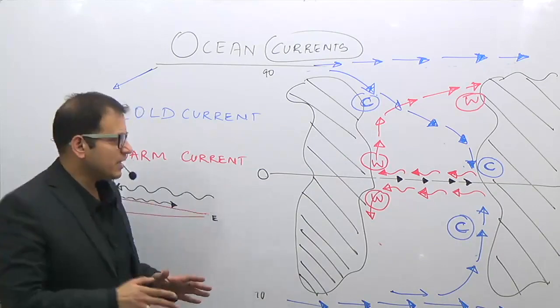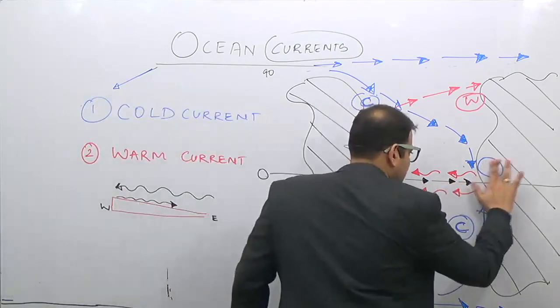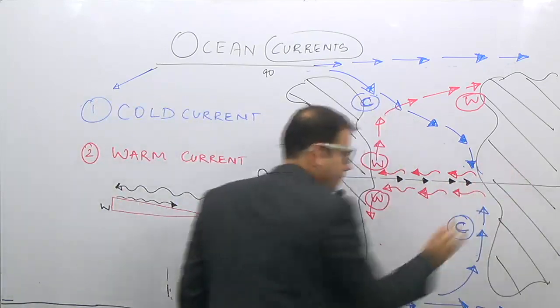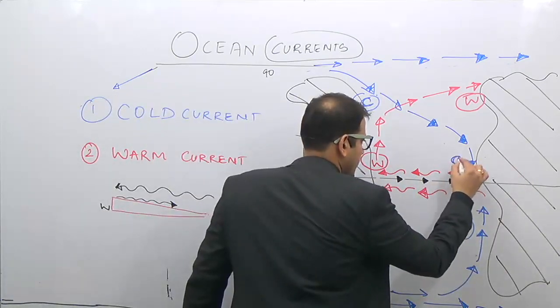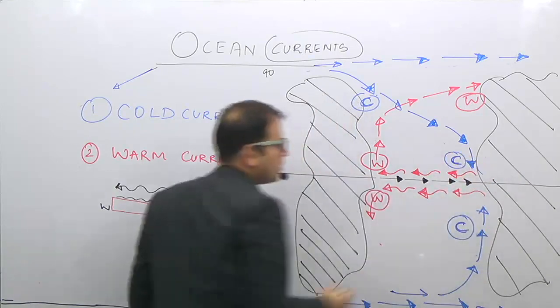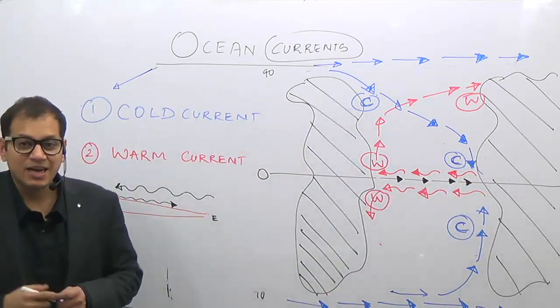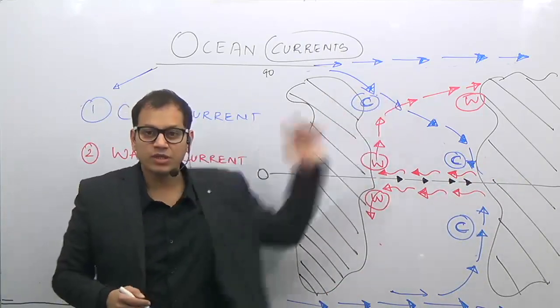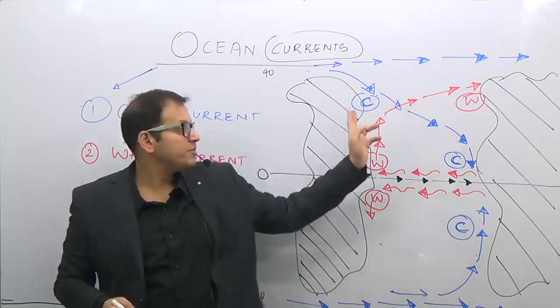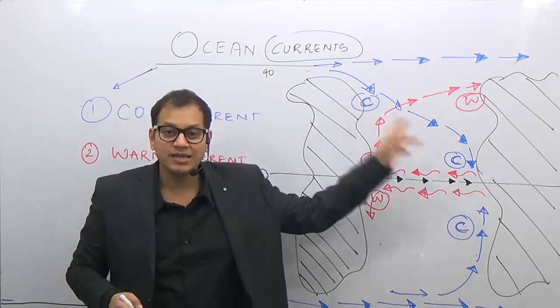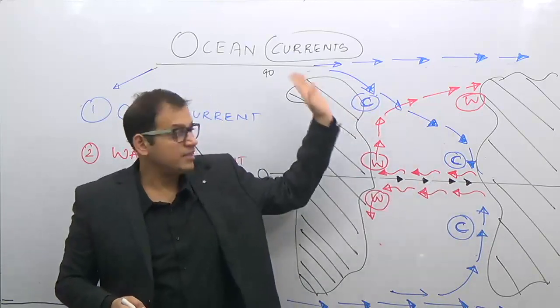If you know this general idea, now I will rub this C and keep it here. So this is a general idea of warm ocean currents: two warm ocean currents like X in the northern hemisphere, two cold ocean currents like X in the northern hemisphere.